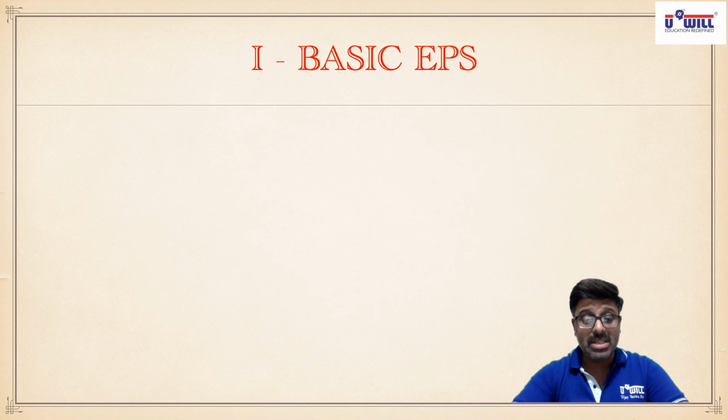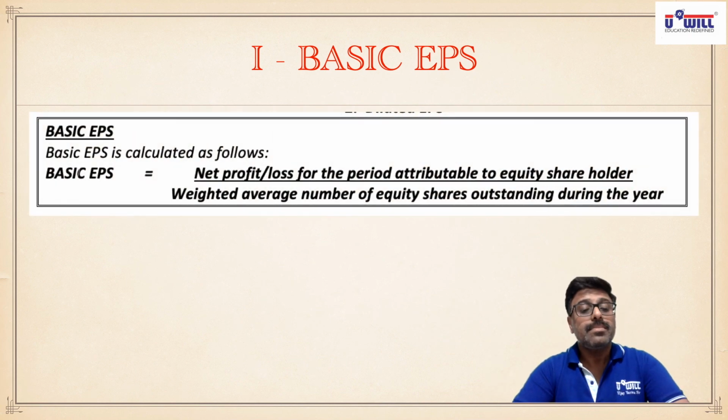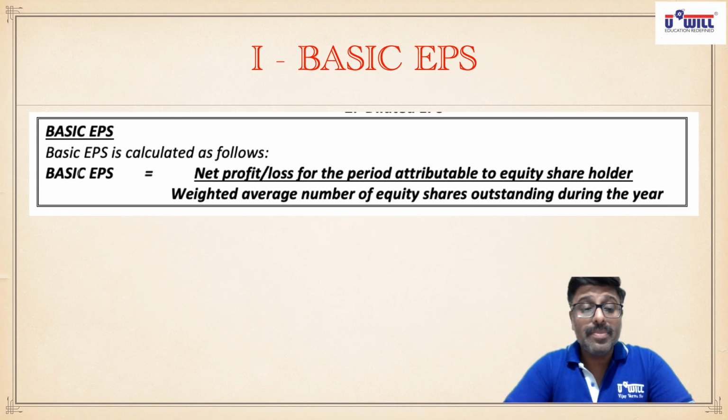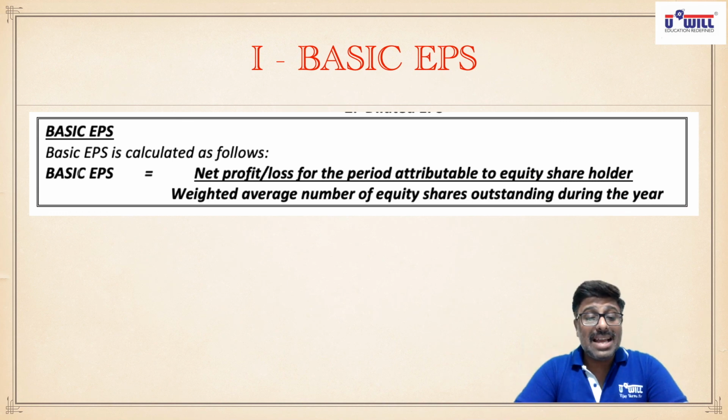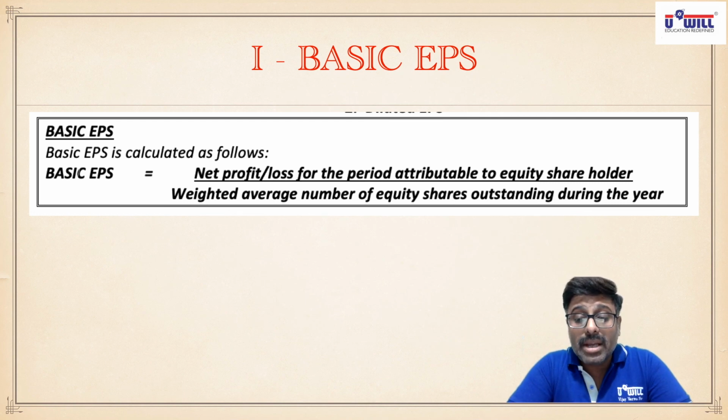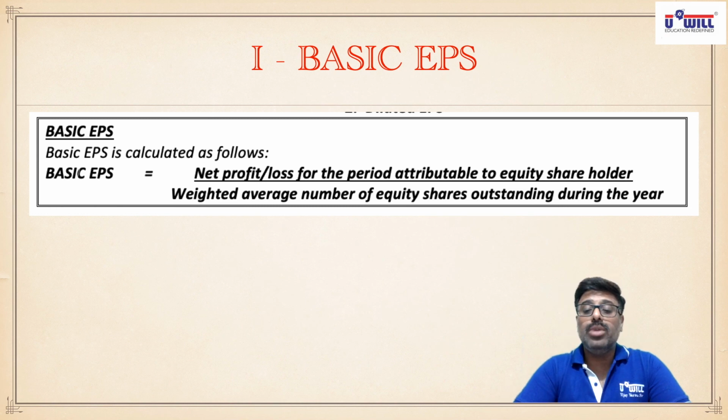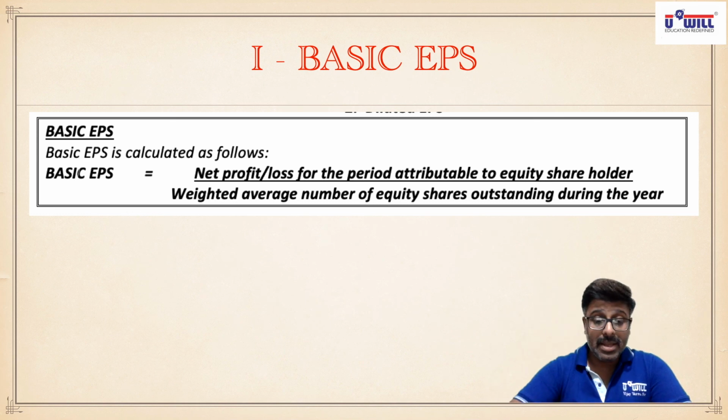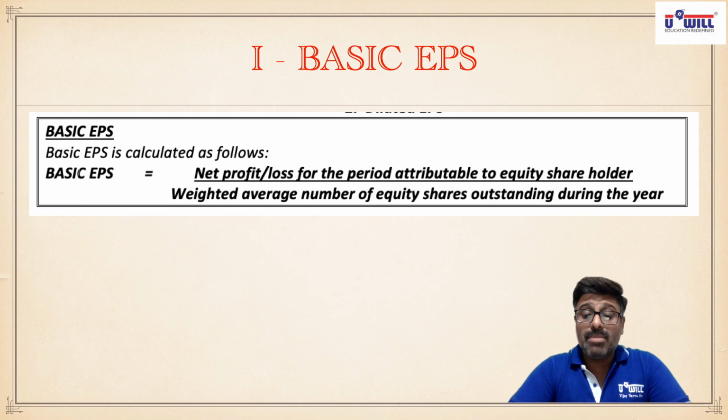So note down this formula in your notebook. All of you have to write it in the notebook. Basic EPS is calculated as follows. Basic EPS is equal to net profit or loss for the period attributable, means available, to equity shareholders, as I discussed, which profits are available to equity shareholders after paying everyone else, divided by weighted average number of equity shares outstanding during the year, means divided by number of shares.